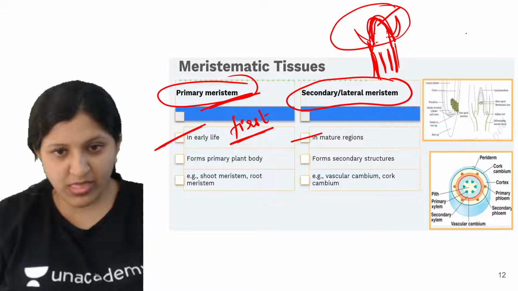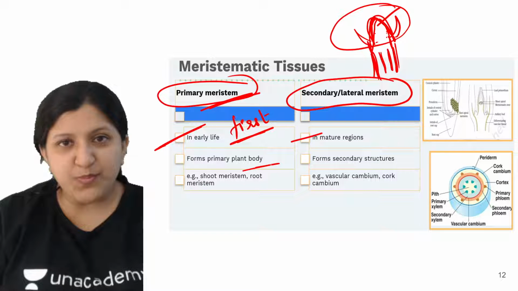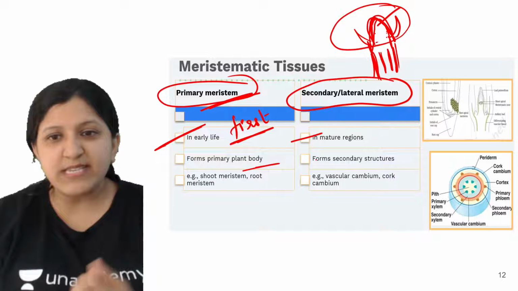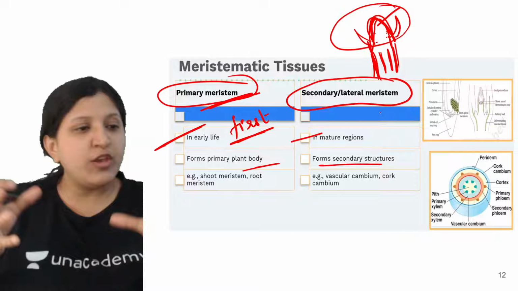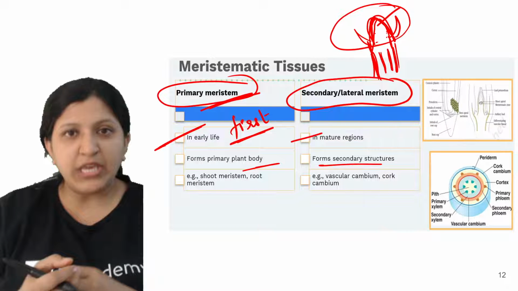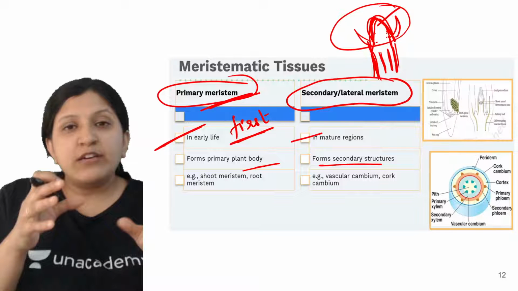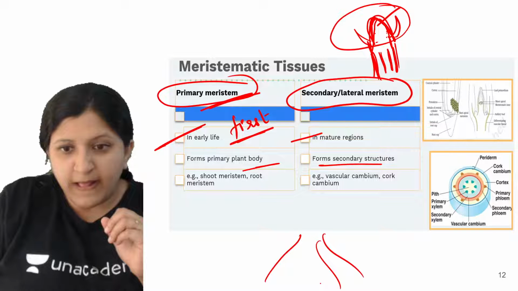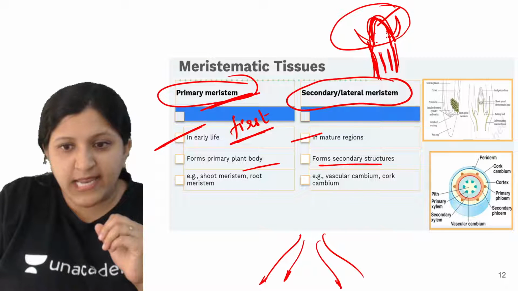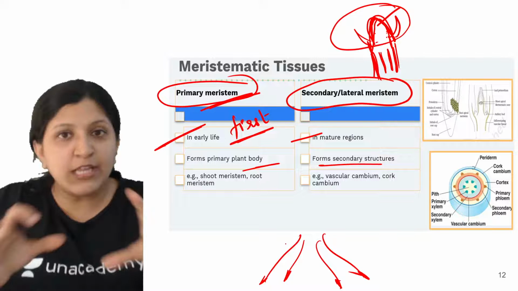Okay, so now this forms the primary plant body, that is the tip, the primary plant body. So then it forms the secondary structure. Whenever you observe a tree or a plant, below the part, there is actually the root also if you observe. So let's say this is a root now. This tip will be tender. Tip is always tender. So this is a secondary structure now. Secondary is in the root only.